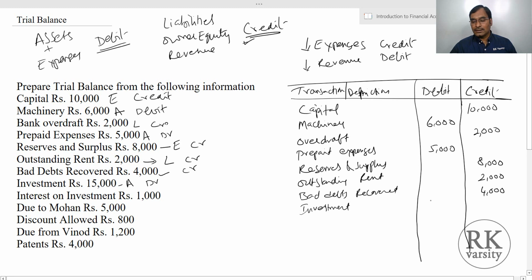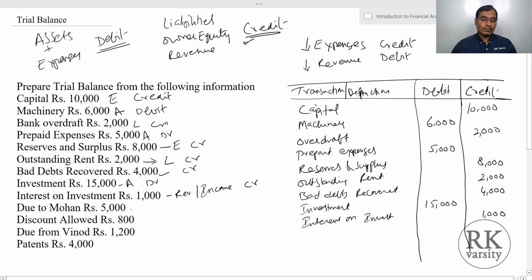Investment 15,000. Then interest on investment is your revenue or income. So revenue or income is on the credit side. Then interest on investment 1000.